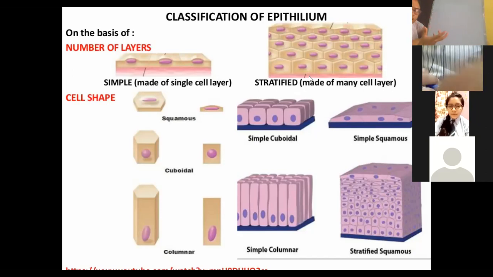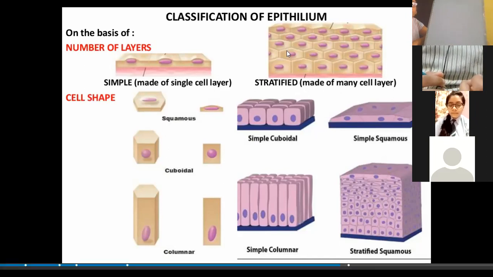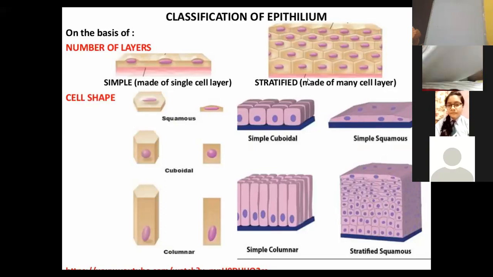Yeah, the presence of basement membrane is present in all. Now we are going to discuss that there are two types of epithelium tissue which have been differentiated on the basis of arrangement of layers.